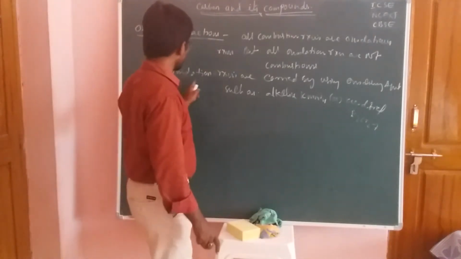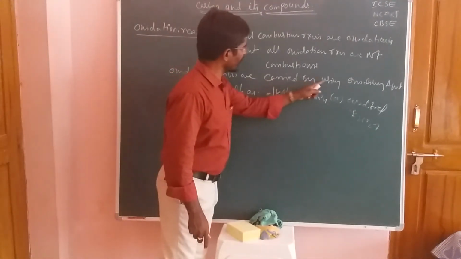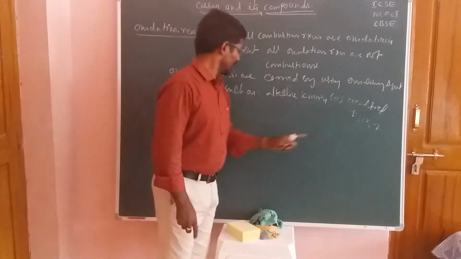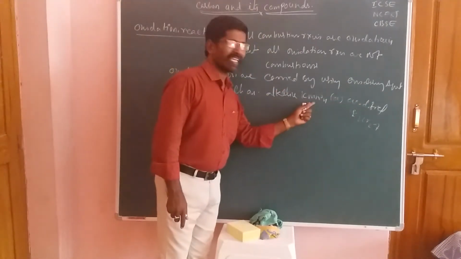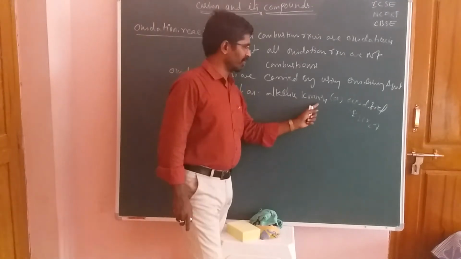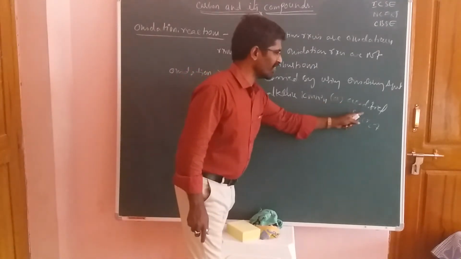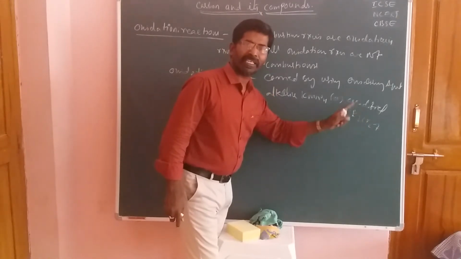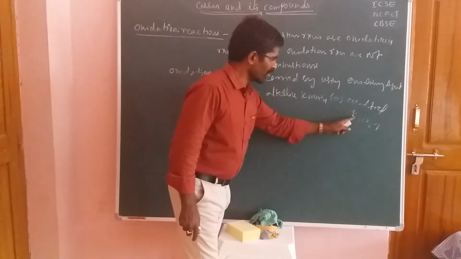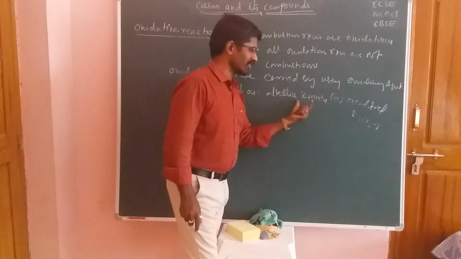Oxidation reactions are carried out by using oxidizing agents. Such reagents are, first, alkaline KMnO4, potassium permanganate, or acidified K2Cr2O7. This one is acidic in nature and this one is basic in nature.